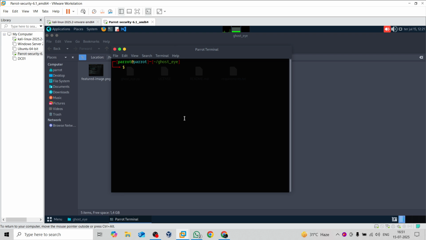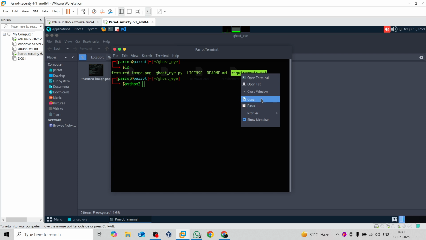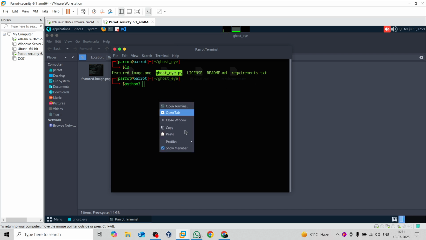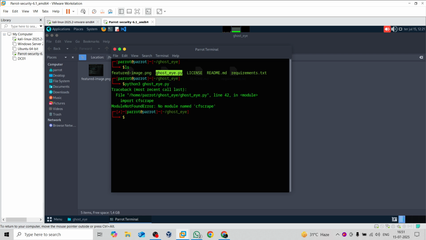Okay, just take an example. If I want to run this tool, let me show you what is available. If I just go Python 3, sorry, instead of requirements.txt, but before running this tool, make sure you have all the necessary requirements to run it. Now if I run Python 3 ghost_ey.py, it's again telling me to install.